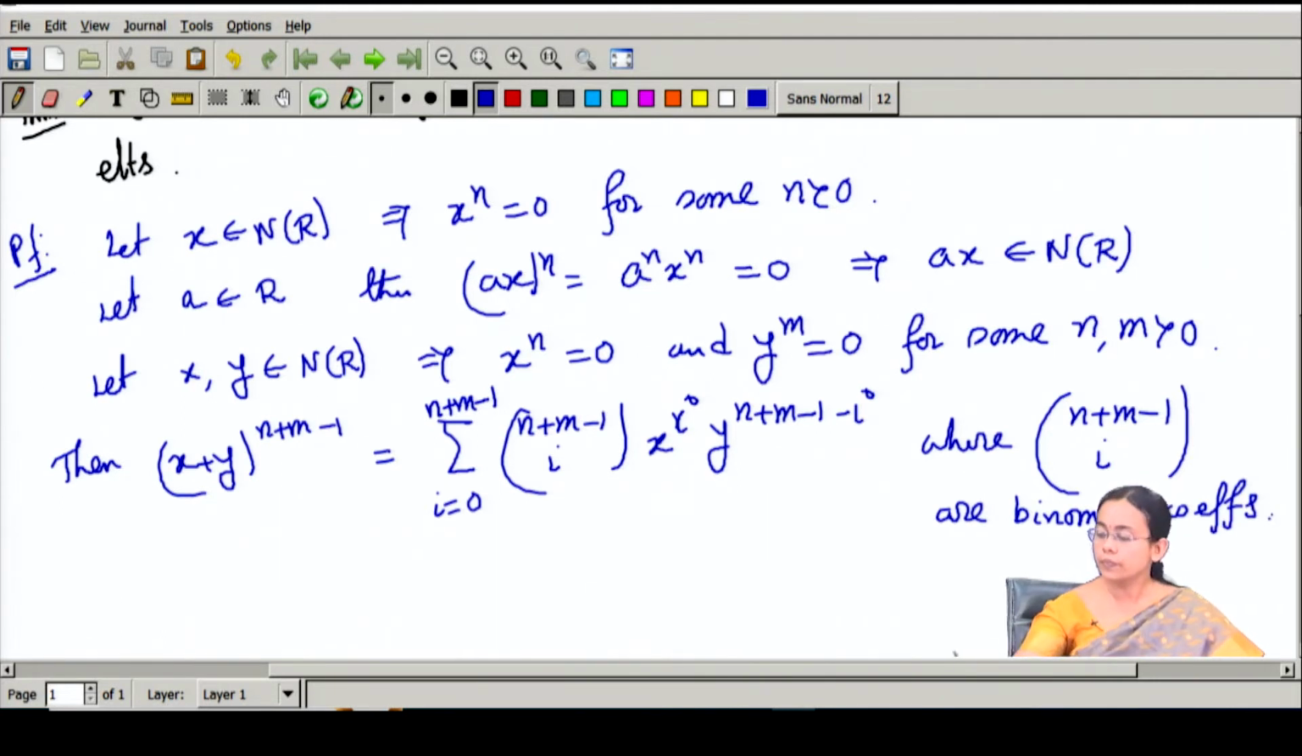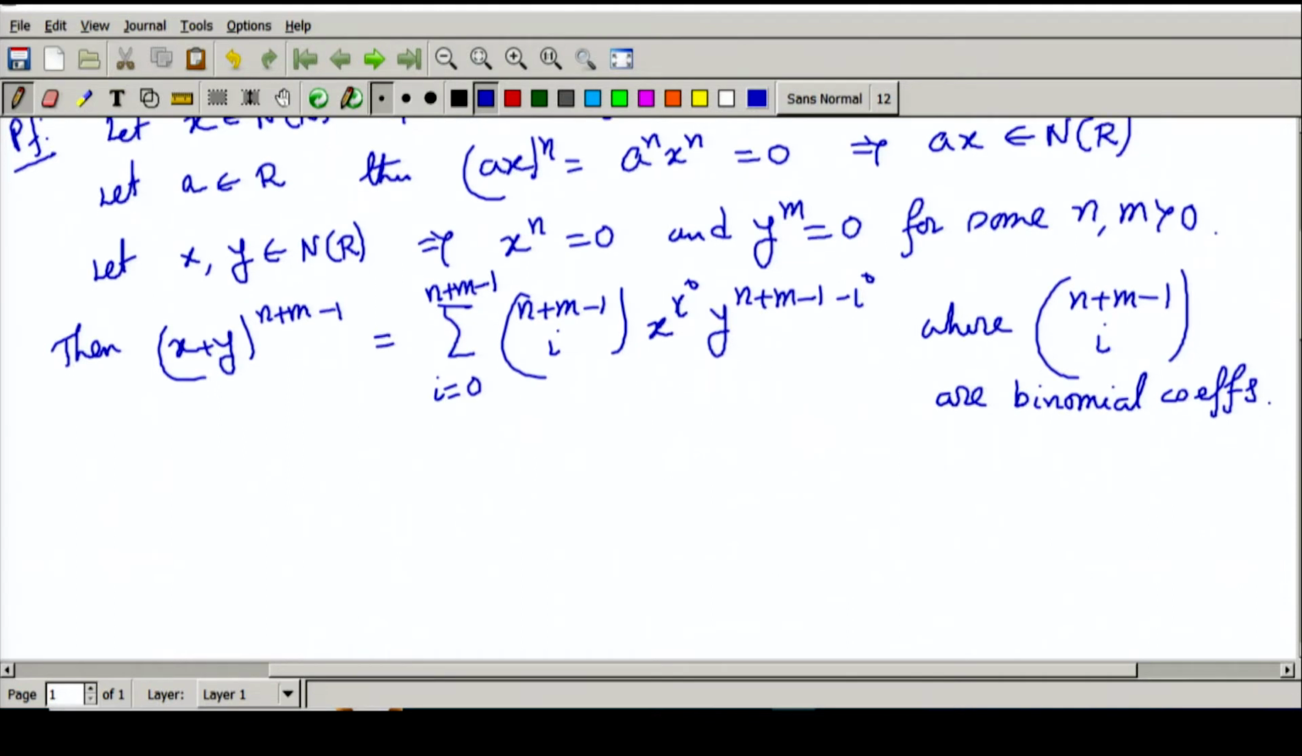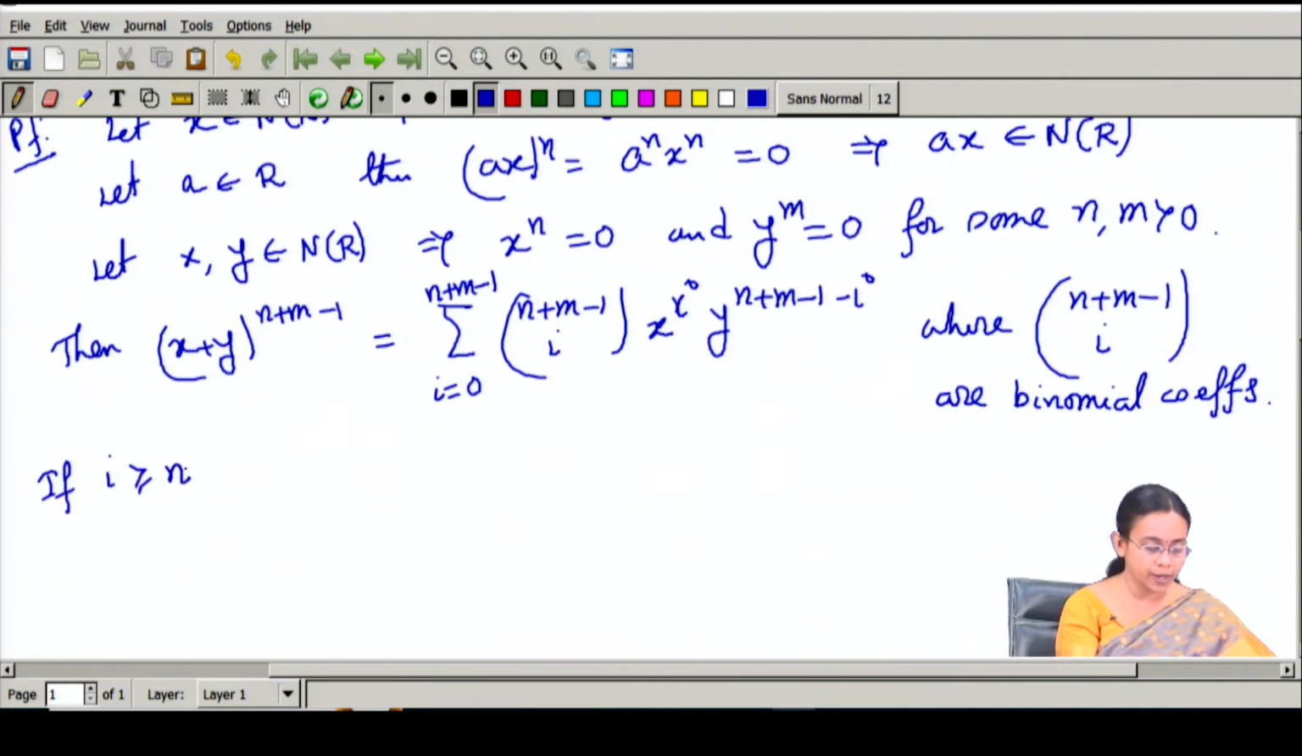So, this much we know. Now, I would like to show that (x + y)^(n+m-1) is in fact coming out to be 0. So, why is that? If i is greater than or equal to n, then in that case x to the power i will be equal to 0.